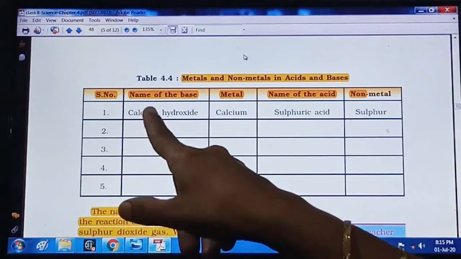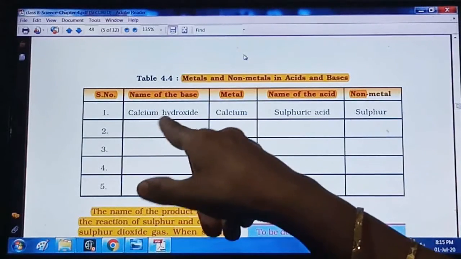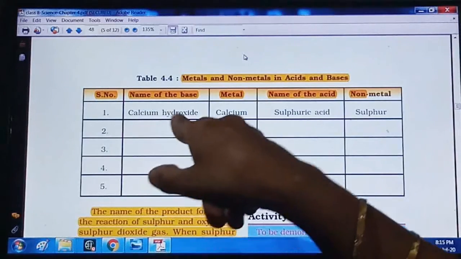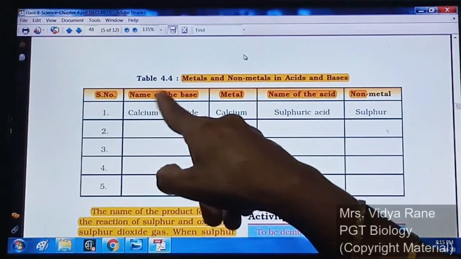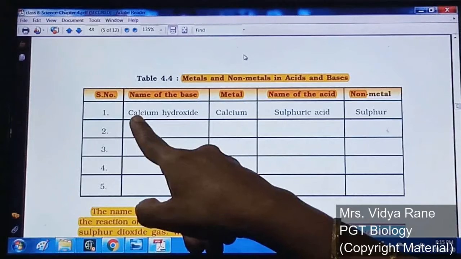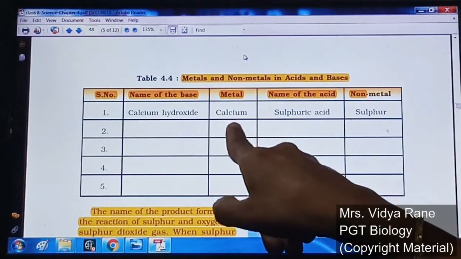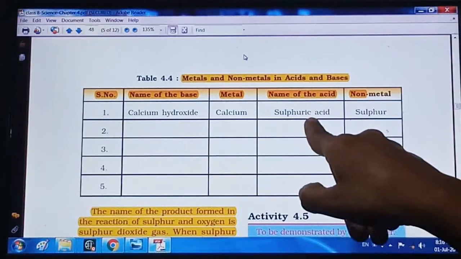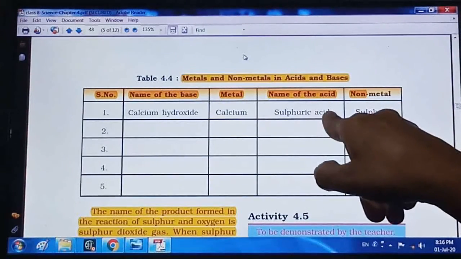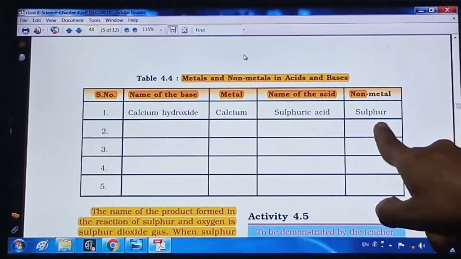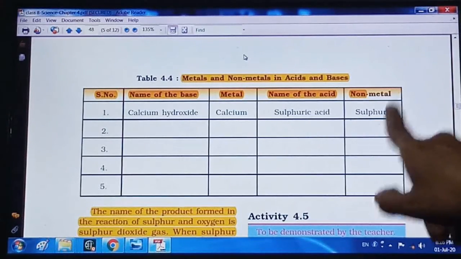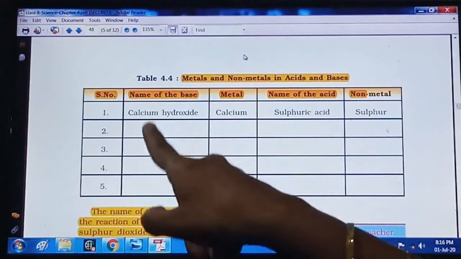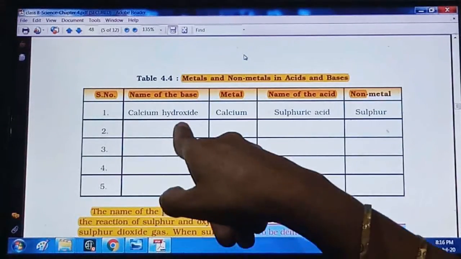Example is given here, calcium hydroxide. It is the name of a basic compound, right? So in this basic compound the metal is calcium, so calcium is written here. Sulfuric acid, right? So in sulfuric acid the non-metal is sulfur. Now another example, if I want to give you, the base is sodium hydroxide.